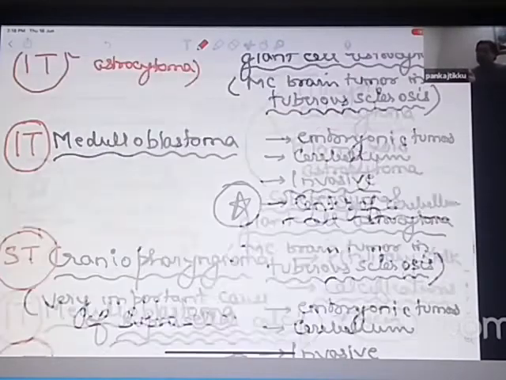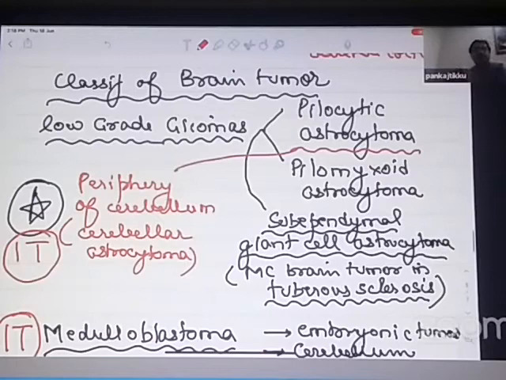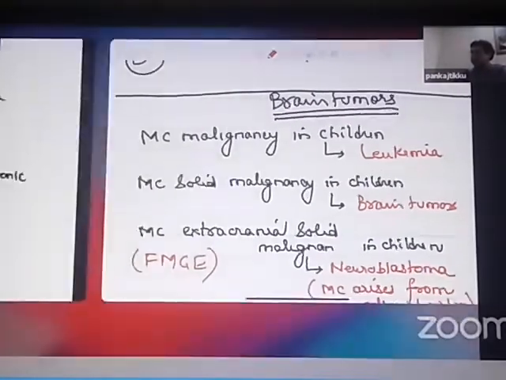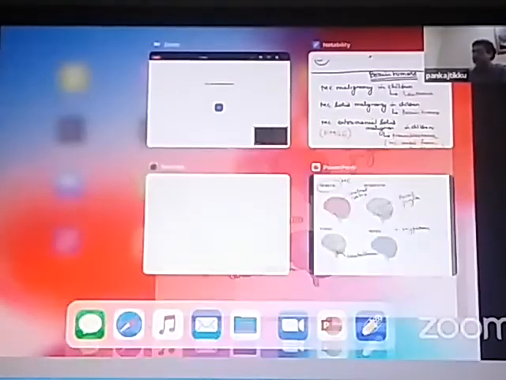Which is the most common malignancy in children? It is leukemias. Most common solid malignancy in children? It is brain tumors. And which is the most common extracranial solid malignancy in children? It is neuroblastoma. With this, we finish up neurology. But before I finish up neurology completely, I have one question to ask you.